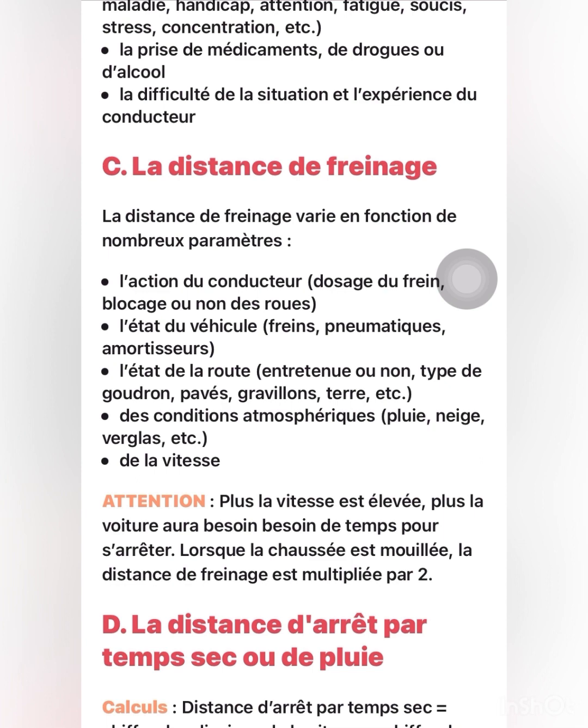It's also going to affect when you are going to stop. And you should know that the higher your speed is, the longer you are going to take to stop. For example, if the road is wet, you cannot stop immediately because it can cause an even more grave accident. That's why they say you have to multiply it by 2.